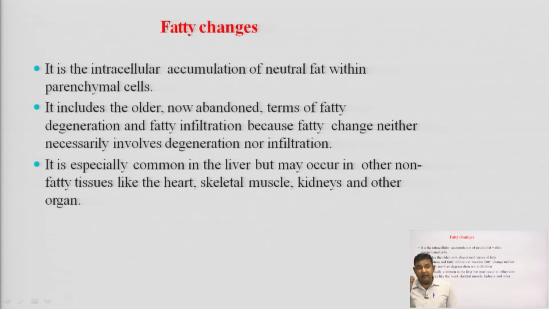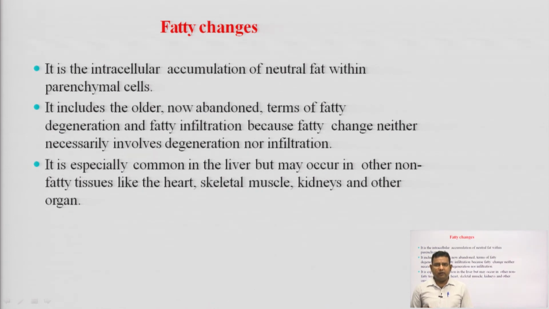Next, the fatty changes: it is the intracellular accumulation of neutral fat within parenchymal cells. It includes the older, now abandoned terms of fatty degeneration and fatty infiltration, because fatty change neither necessarily involves degeneration nor infiltration.